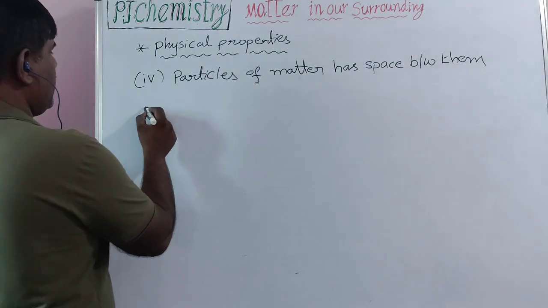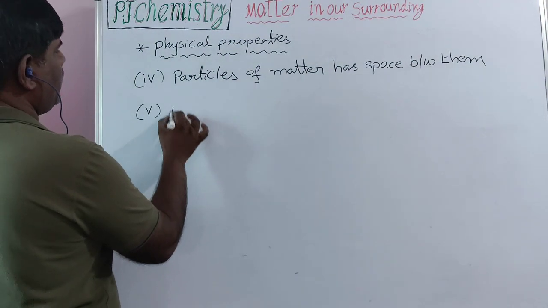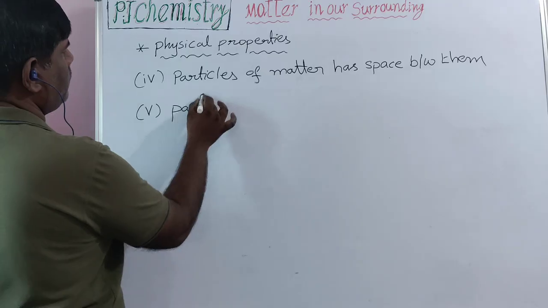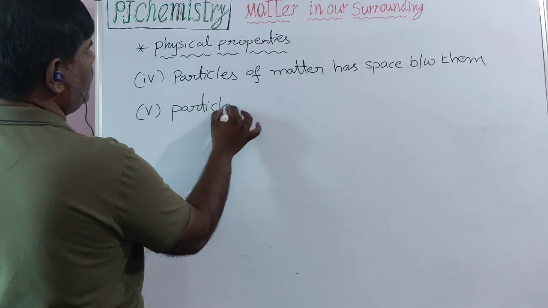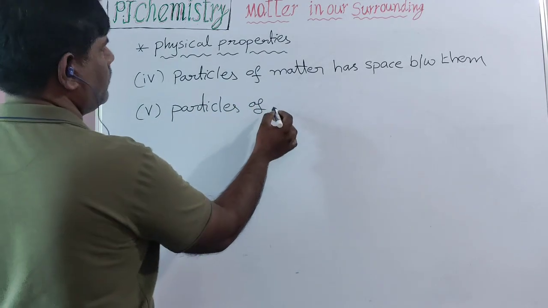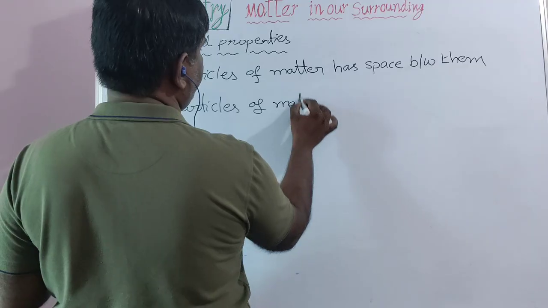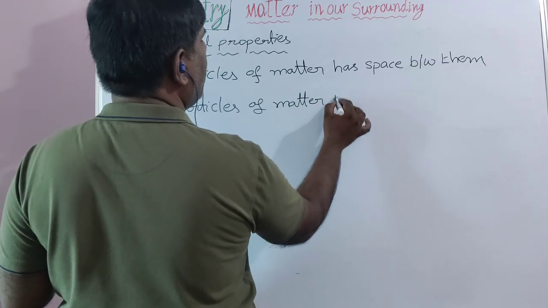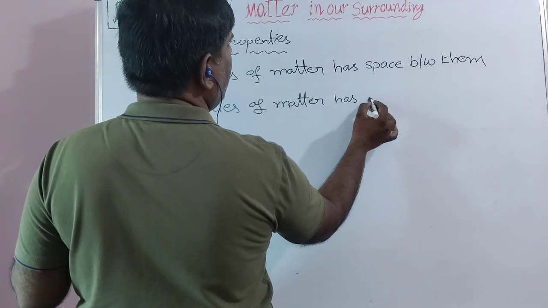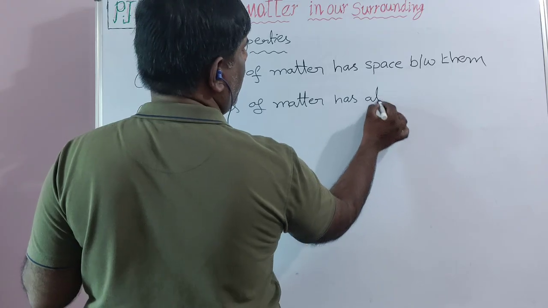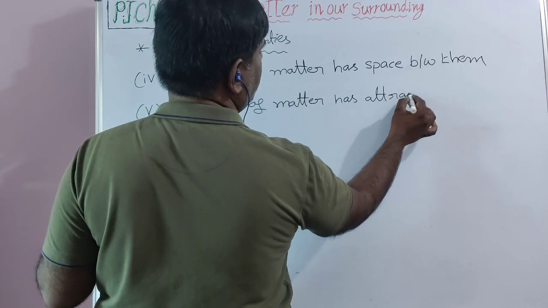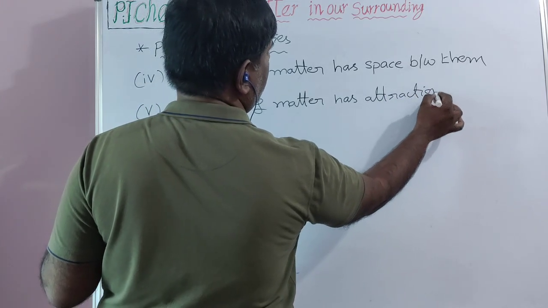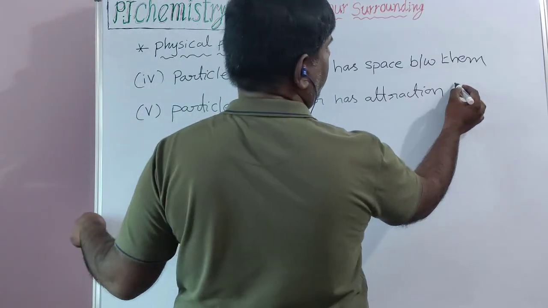The fifth one is that particles of matter have attraction between them.